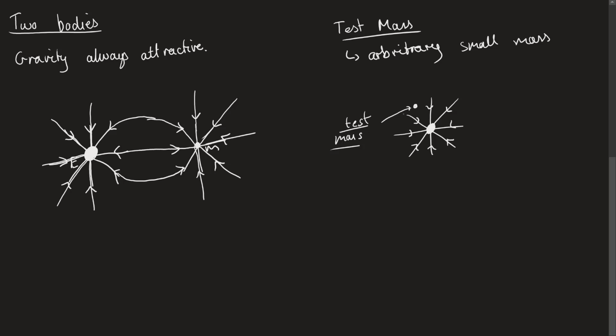Now we can do the same thing if we have two bodied systems, and we say, okay, what would happen if we put a test mass at this point here in the middle of these two? Which direction is it going to get pulled in? Now you can immediately use your logic and say it's definitely going to get pulled to the one with more mass. So we would logically be able to say that it's going to get pulled towards Earth, but this is physics. We have to put numbers in.